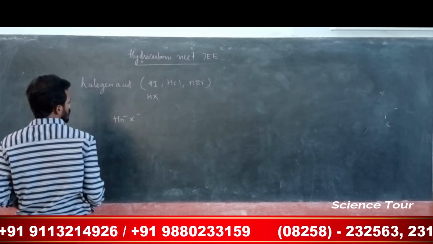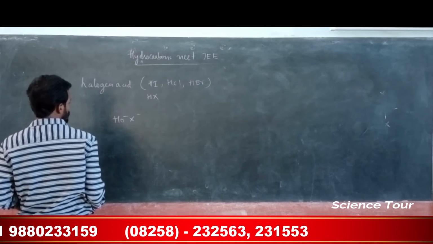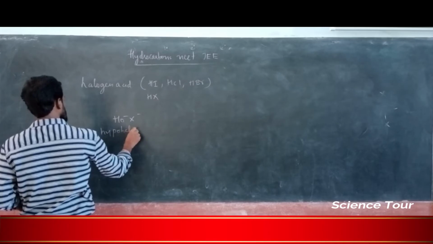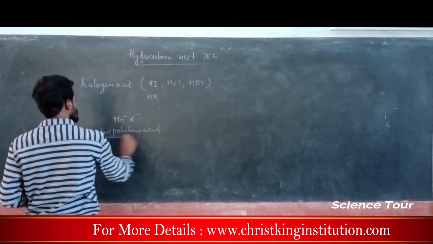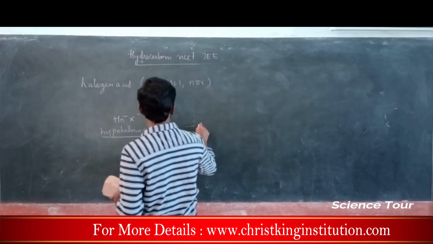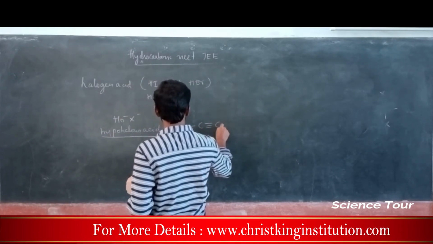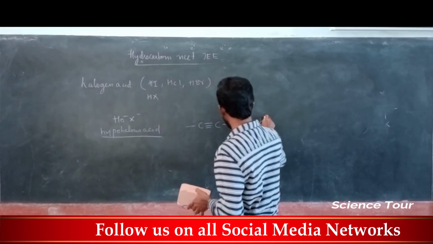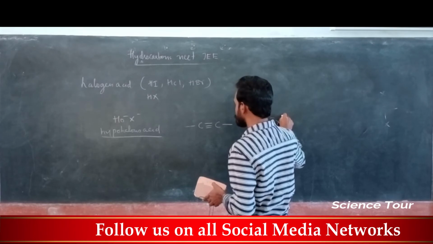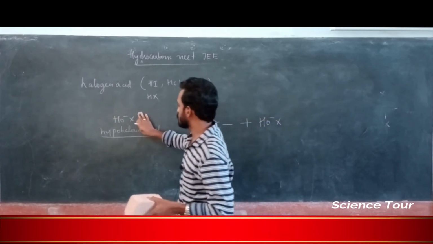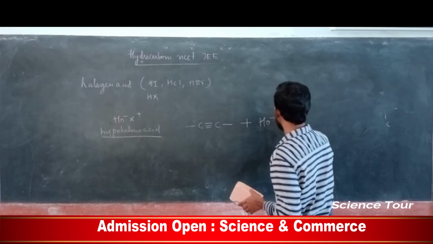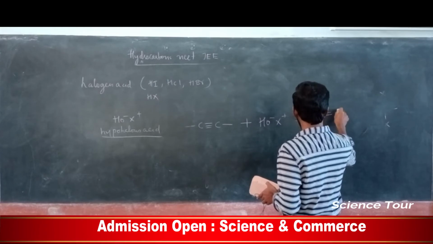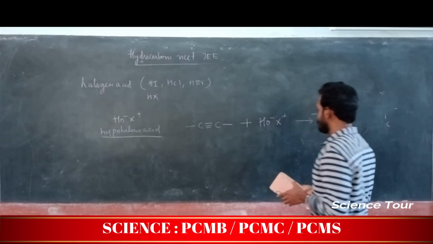Take the alkyne and treat it with hypohalous acid, HO minus X plus. It gives, my dear students, this product.